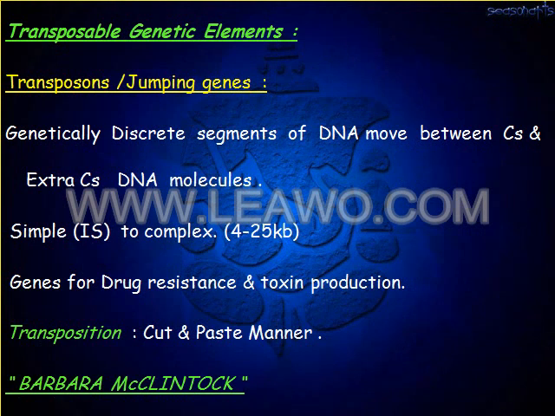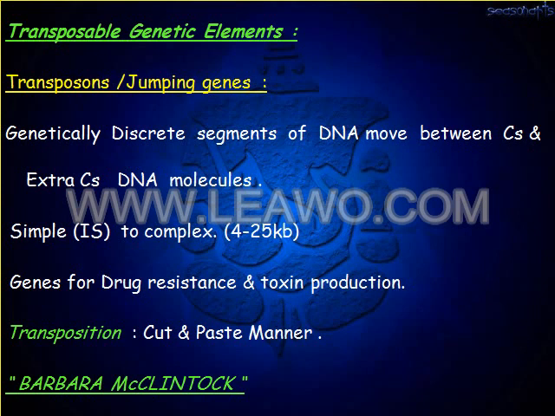Transposable genetic elements. What are these transposable genetic elements? These are nothing but the transposomes, or otherwise known as jumping genes. So genetically discrete segments of DNA move between the chromosomal DNA and the extrachromosomal DNA molecule.